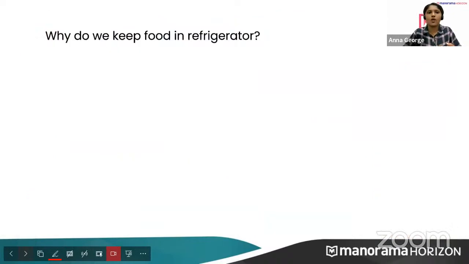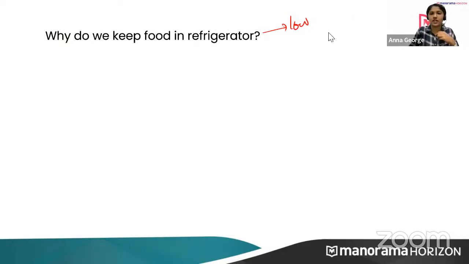Now, why do we keep food in a refrigerator? Because a refrigerator has a low temperature, right? This low temperature inhibits the growth of microorganisms. So that is why we keep food in the refrigerator.